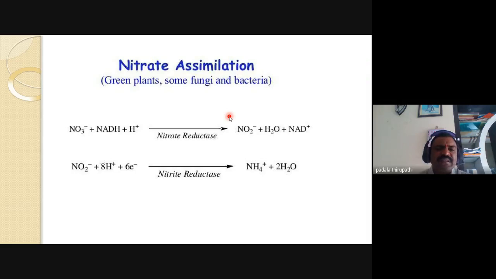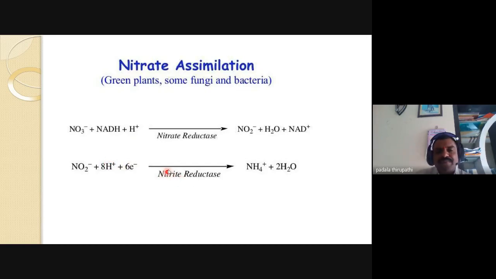Nitrate utilizes NADH plus H plus in the presence of the nitrate reductase enzyme, forming nitrite, water, and NAD plus. NADH is used for energy. Then nitrite utilizes 8 electrons and 8 protons. Remember, my dear friends, not 6 electrons, but 8 electrons and 8 protons.